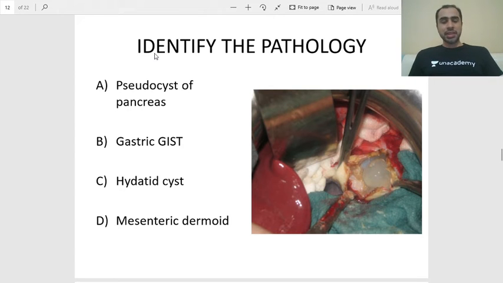Now another interesting image, never been asked before, and I hope you are able to identify it. Identify this pathology. Is it a pseudocyst of pancreas, a gastric cyst, hydatid cyst, or mesenteric dermoid? And I'll give you a hint. Look at this kept over here. This is the pathology, obviously, the cyst, but what is this? This gives you the clue to the diagnosis. It's something very interesting. What is this pathology?